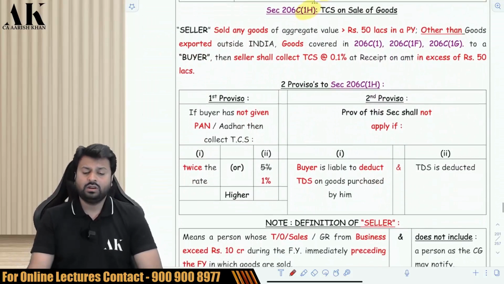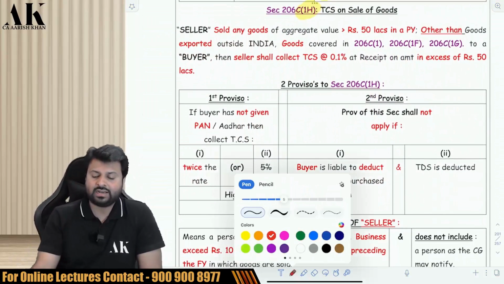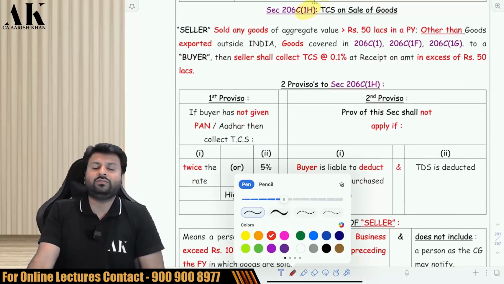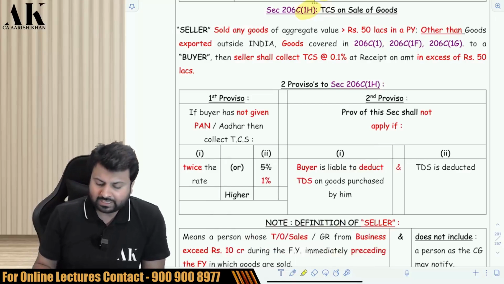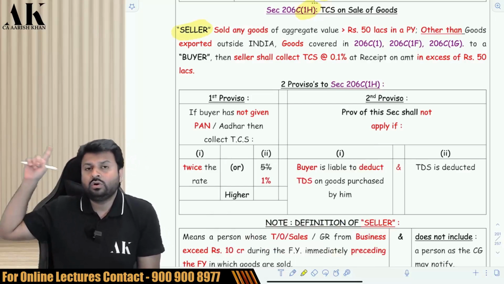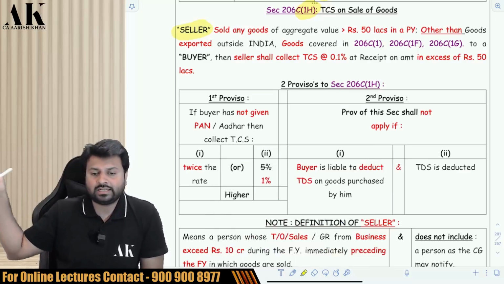Okay, now let's move on to the next section, which is a section related to 194Q, that is 206C 1H. 206C 1H is applicable to a seller who has a business turnover of more than 10 crore in the last year.